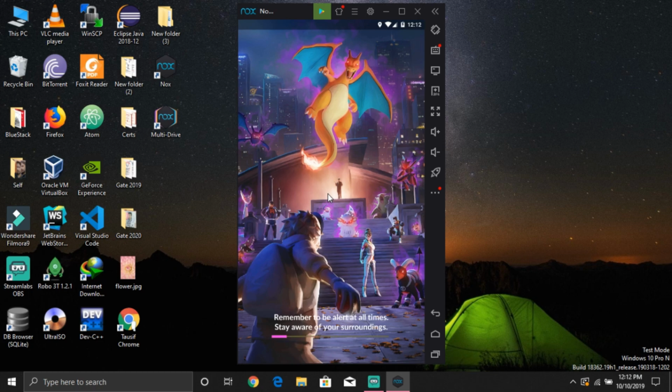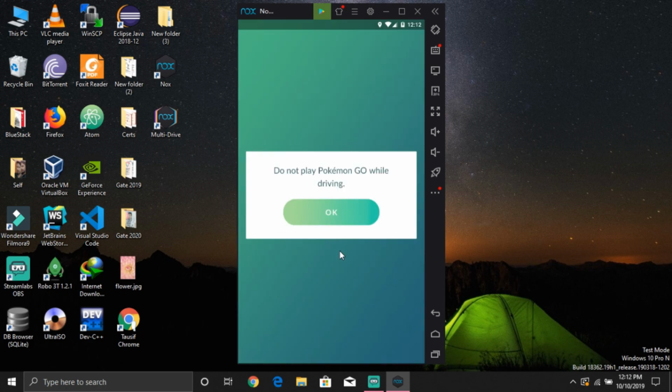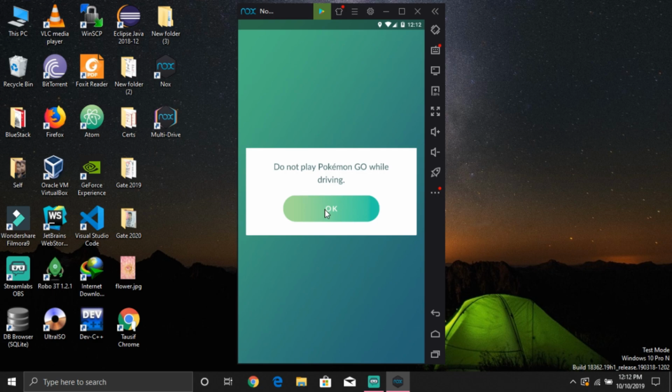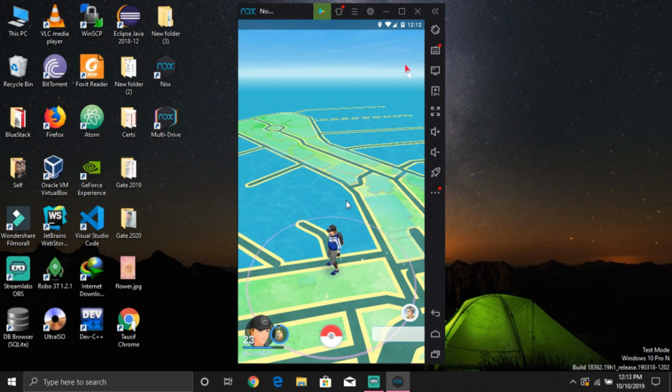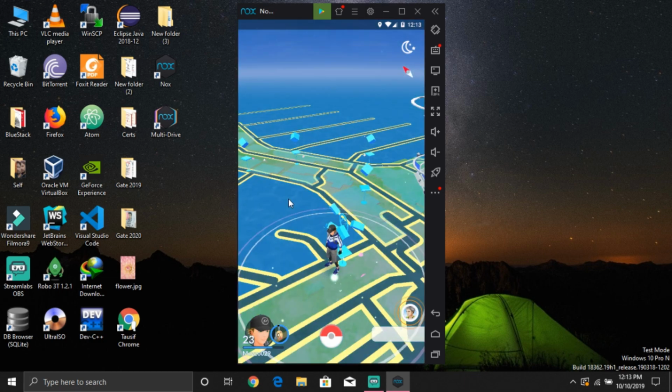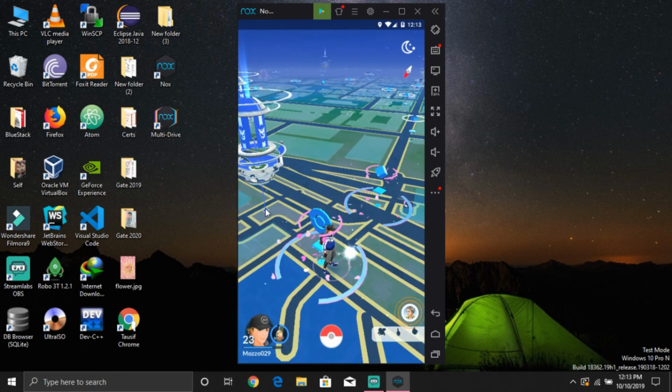As you can see, our game started. As you can see, our game is already started, and we are in Fire 39, that is in San Francisco, California. You can see it's a 100% legitimate way.